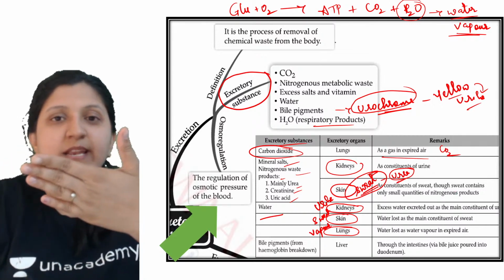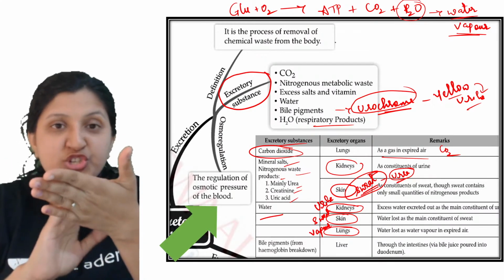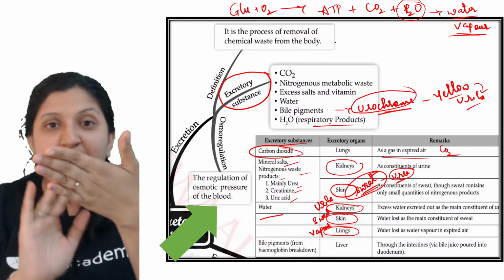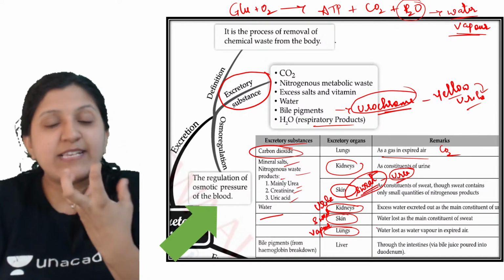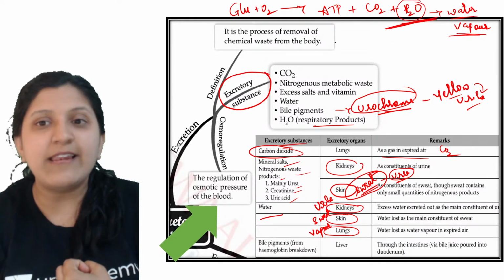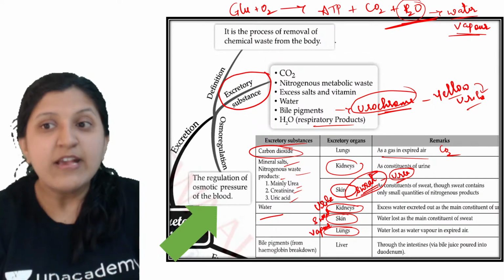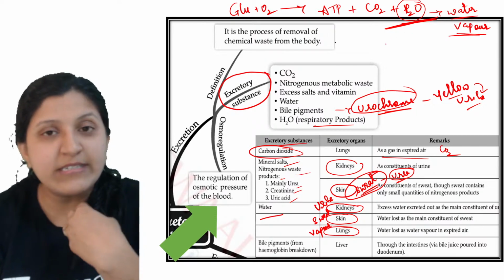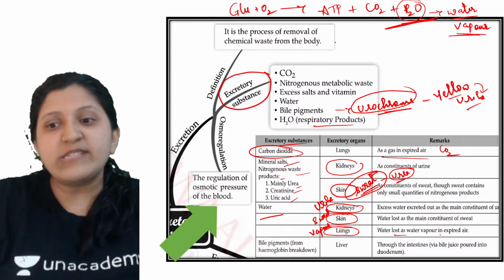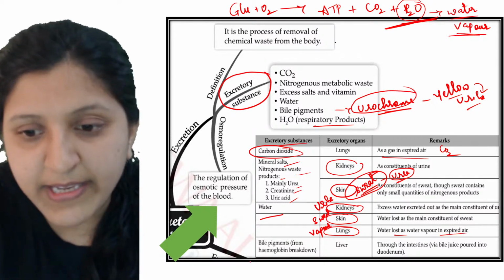So I just now said, you can feel that moisture on your hands. Whenever you are exhaling, you can feel the moisture on your hands. So that is basically the respiratory product, when cellular respiration occurs. So this respiratory product is given out through the lung itself. So water is lost as water vapor in the expired air.